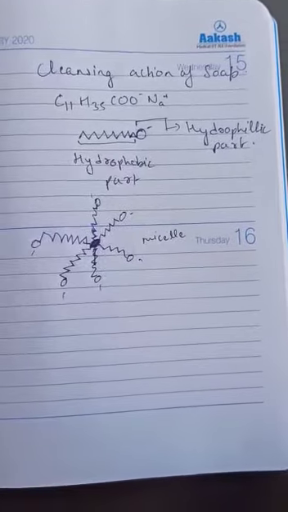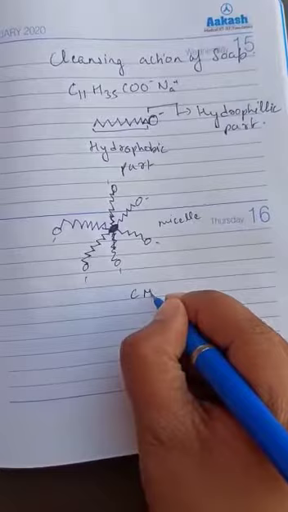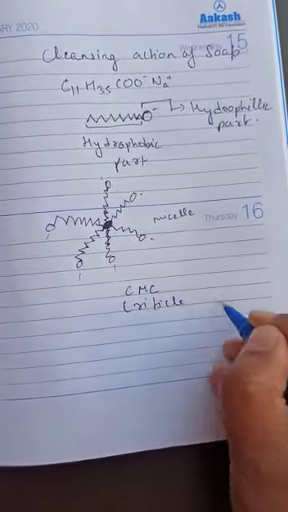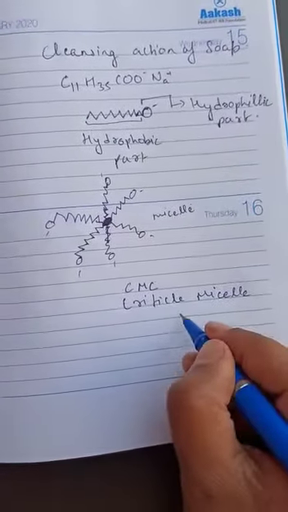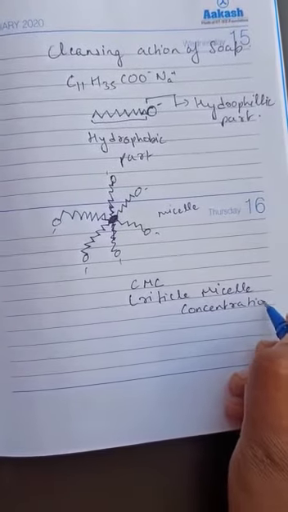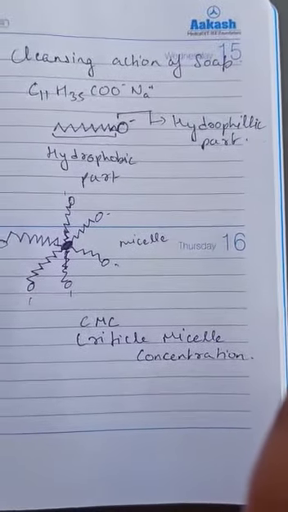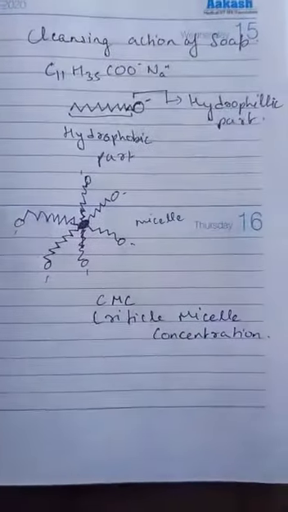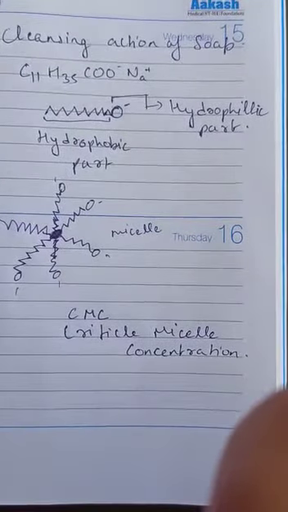Here are a few things which may be asked in your exams. One is CMC. This CMC is basically critical micelle concentration. Critical micelle concentration means the minimum concentration at which the micelle formation starts.